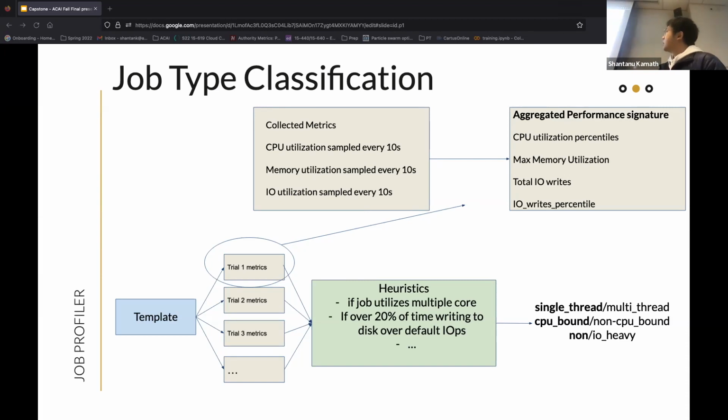such as whether it is single-thread or multi-thread, whether it is CPU bound or non-CPU bound, and whether it has large IO, etc. And the job type will play a central role in a later part.